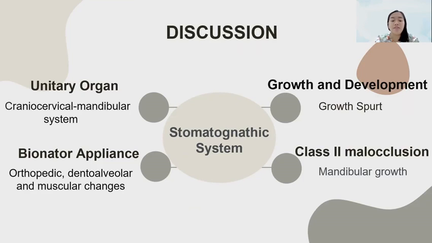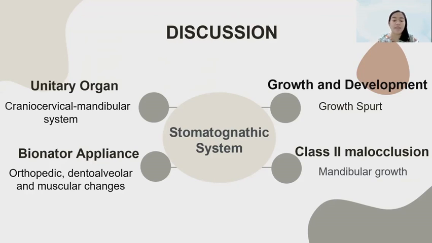In cases of class 2 malocclusion with mandibular deficiency, functional devices are often used with the aim of stimulating mandibular growth. Many researchers believe that the main effect of the functional appliance is to increase mandibular growth. Despite some claims that the most significant effect of the treatment is limited to dentoalveolar change because these appliances are tooth-borne, not skeletal, the true effect of functional appliances remains controversial because studies usually do not differentiate correction between dental and skeletal components.